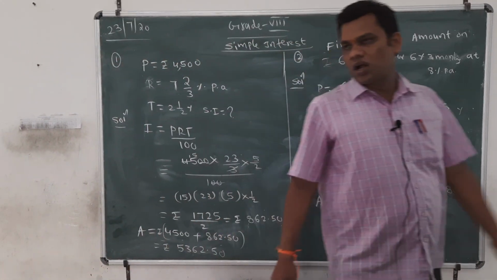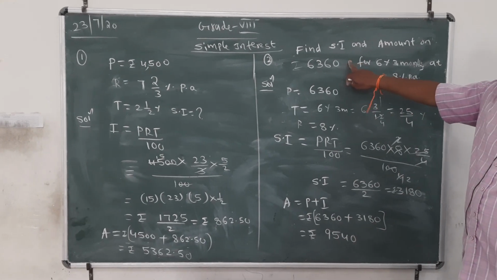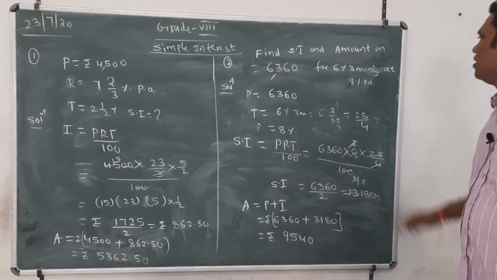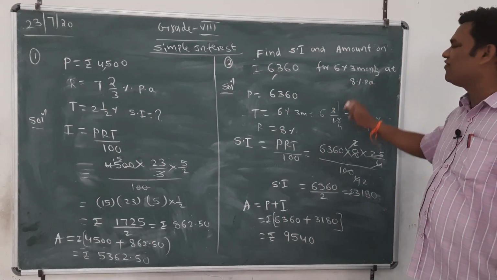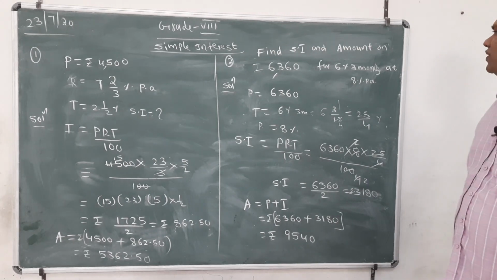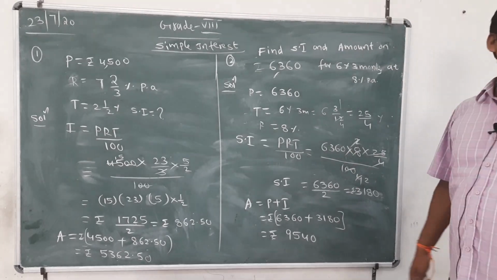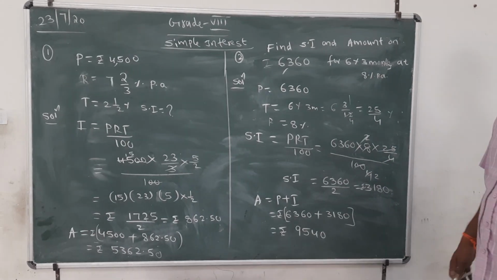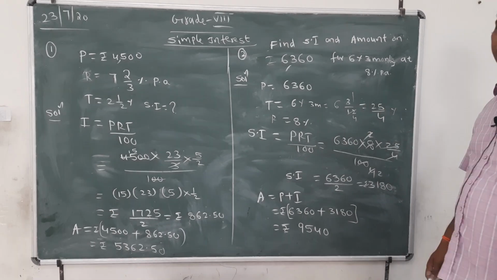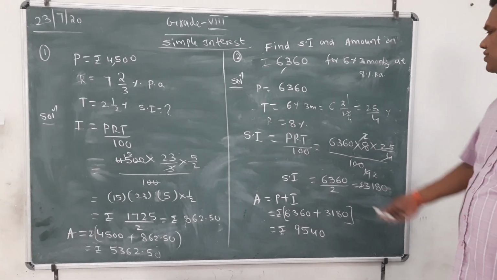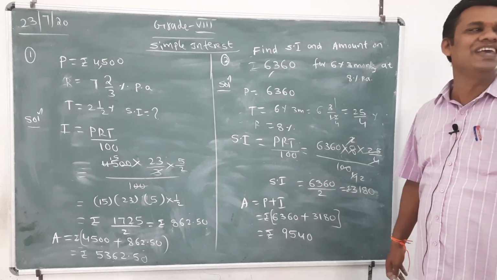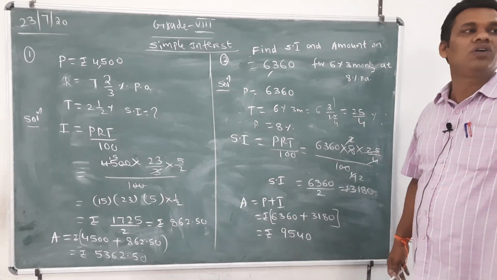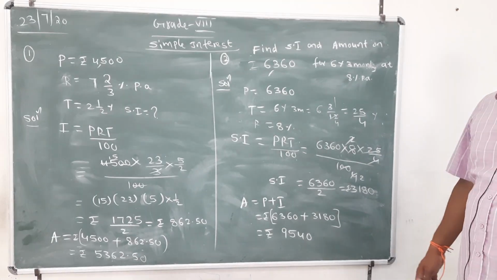Now come to the second problem. Find simple interest and amount on rupees 6,360 for 6 years, 3 months at a rate of interest of 8% per annum. In I equals PRT upon 100, time is in years. We are calculating for years, so 6 years, 3 months also we have to convert into years. Keep that in your mind.